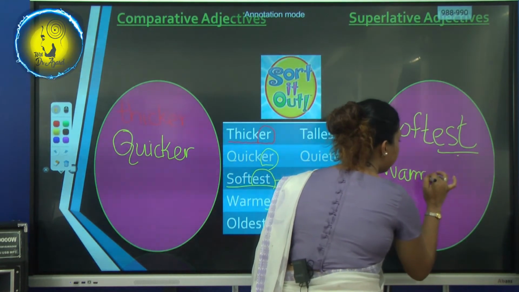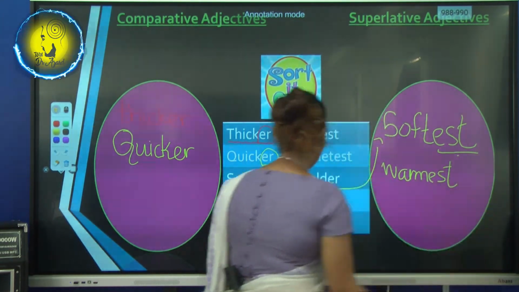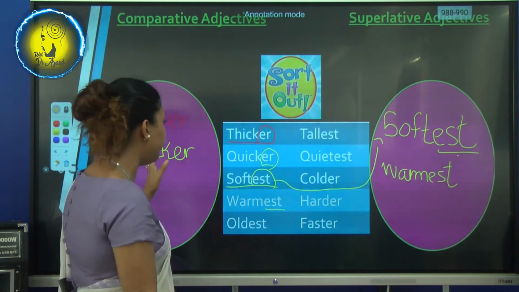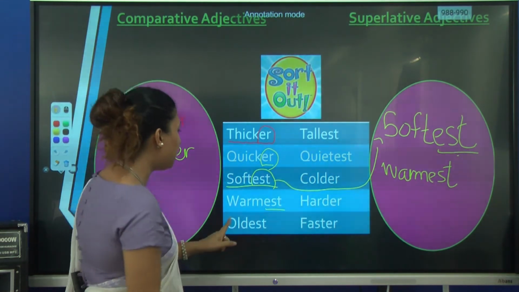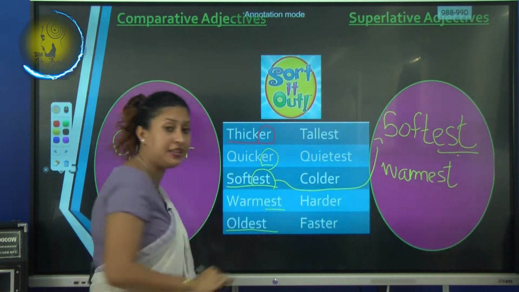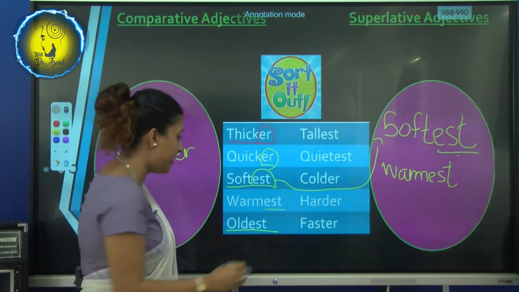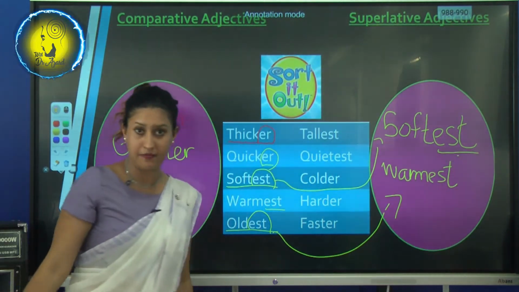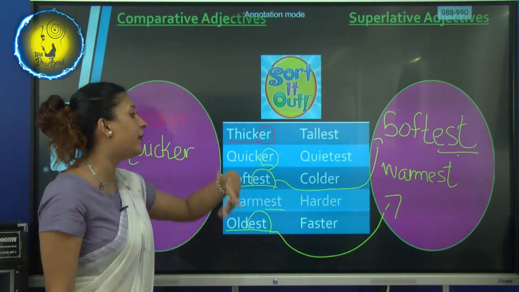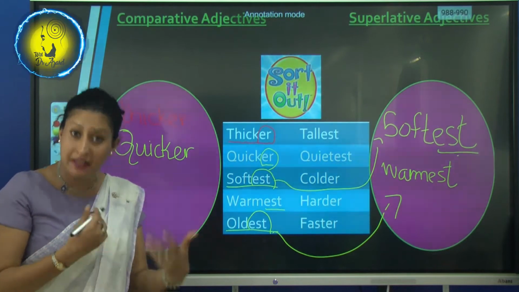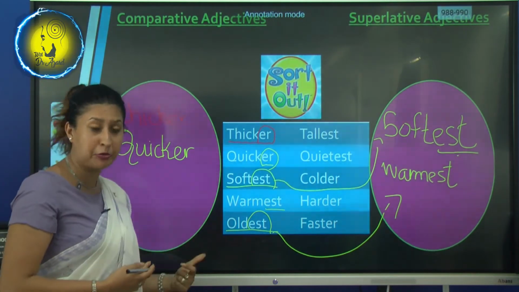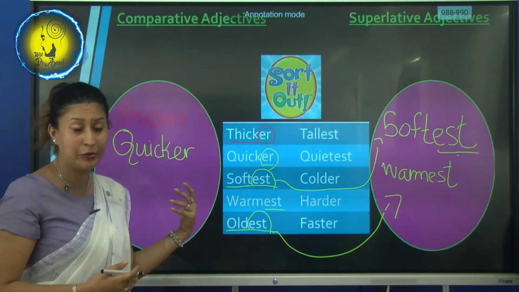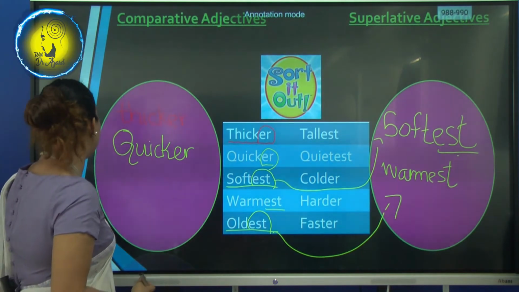I write here. Okay, now let me take one more thing. Oldest. What is the suffix here? Suffix est. So here again it comes here. Okay, so the rest of the things you all have to do, because you all have to study also, no? So you all have to do. I have done 5 for you. So let's move on to the other one.